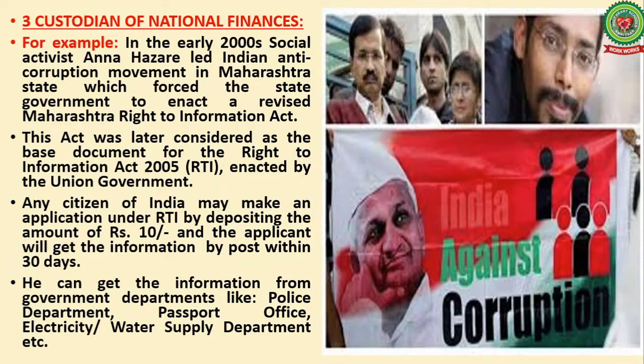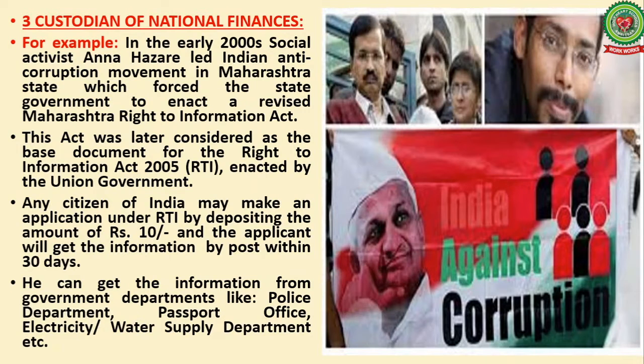But if there is any doubt among the public about what this government department is doing, how they are spending the money, any one of us, like you and me, can make an application through RTI with just rupees 10, and we will get the information within 30 days, and by post the information will come to our house, like what amount this department has and what amount this department has spent on a specific expenditure on this cause, whatever we ask for.